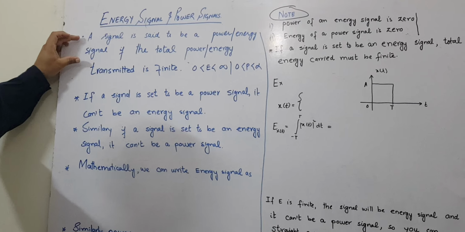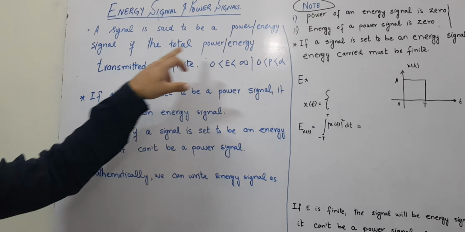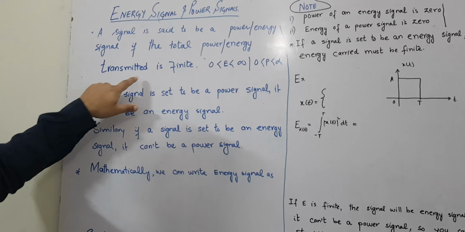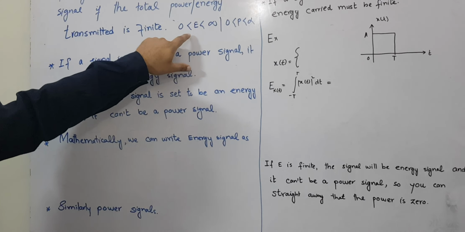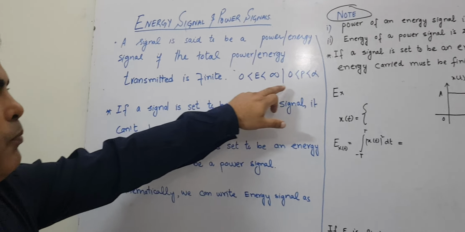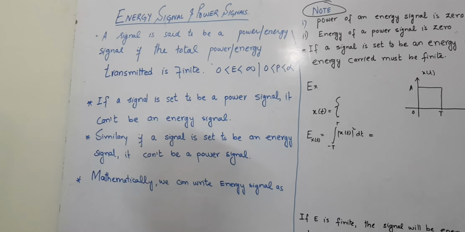The basic definition is that a signal is said to be a power or energy signal if the total power or energy transmitted is finite. The energy of the signal is always held between 0 and infinity, and the power of the signal is always between 0 and infinity.